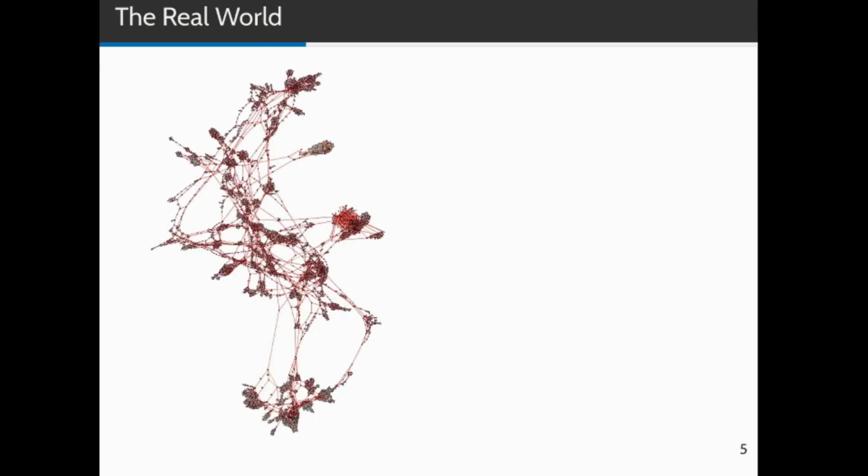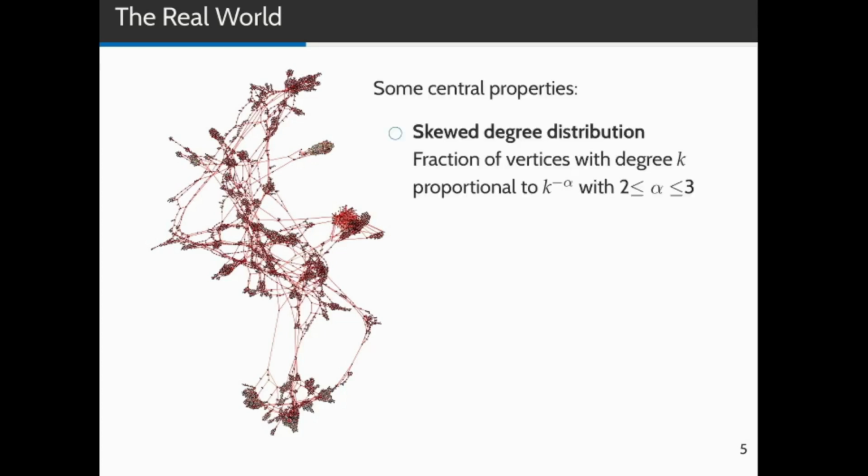Let us now talk about the networks that we see in the real world and the kind of properties they have in common. Many resources are very unevenly distributed. For example, most people have a little bit of money, but there's a few people who hold large amounts of it. The same can be said about the degree distribution in complex networks. They often resemble a power law distribution, meaning that the fraction of vertices with degree k is proportional to k to the minus alpha, where alpha has been empirically shown to be somewhere between 2 and 3 usually.